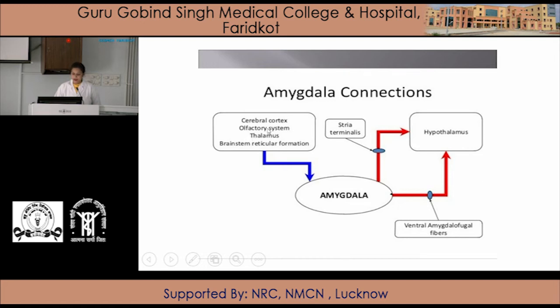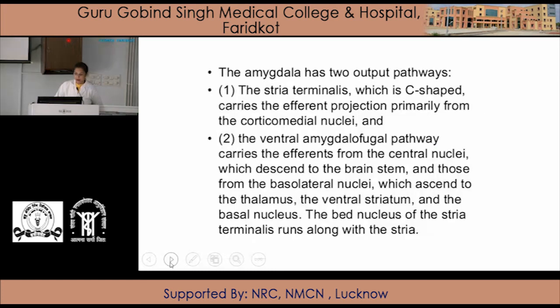Afferents coming from cerebral cortex, olfactory system, thalamus, brain reticular formation, and efferents are going through the stria terminalis to the hypothalamus and via the ventral amygdalofugal fibers to the hypothalamus. So the amygdala has two output pathways. Number one, stria terminalis. Number two, ventral amygdalofugal pathway.